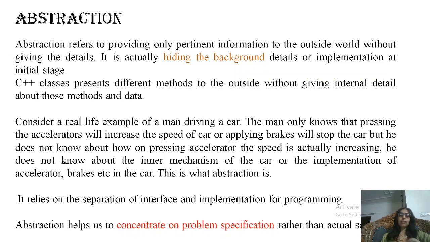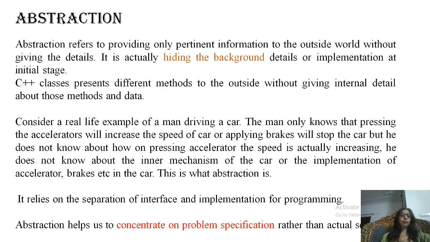This is sufficient to operate a washing machine, and we need not understand how it was built or how the washing machine takes the water, how it cleans the clothes. So this is abstraction. Abstraction refers to providing only pertinent information to the outside world without giving the details. So it's actually hiding the background detail or implementation at the initial stage.